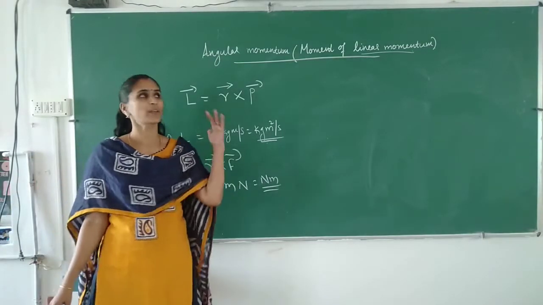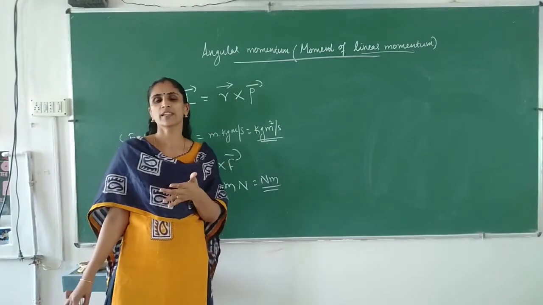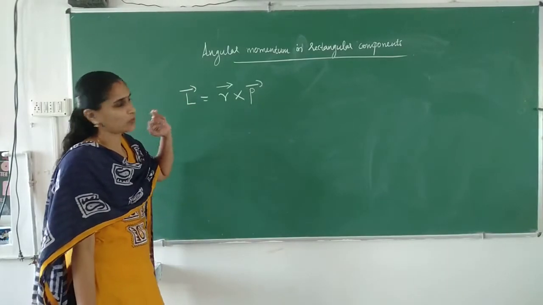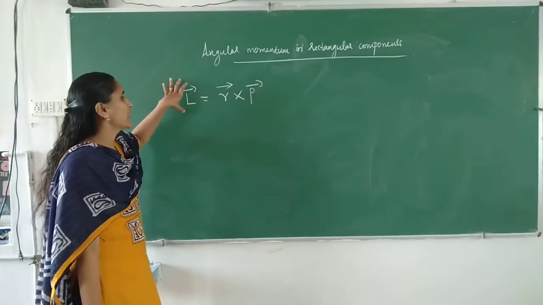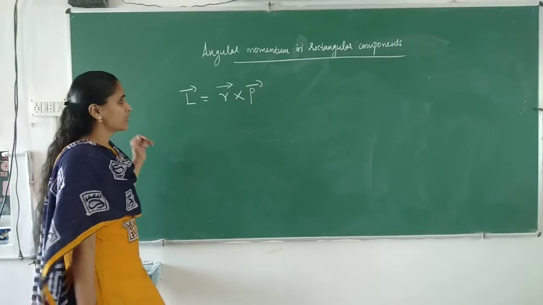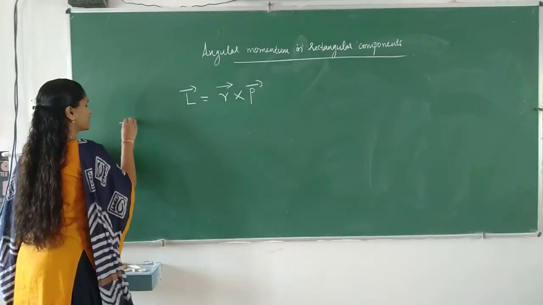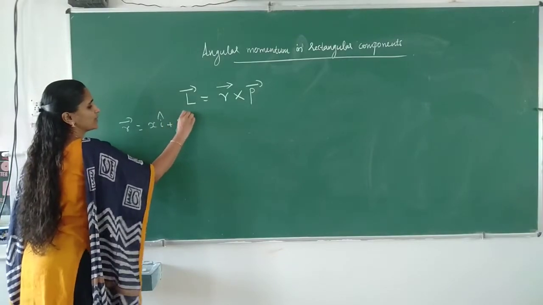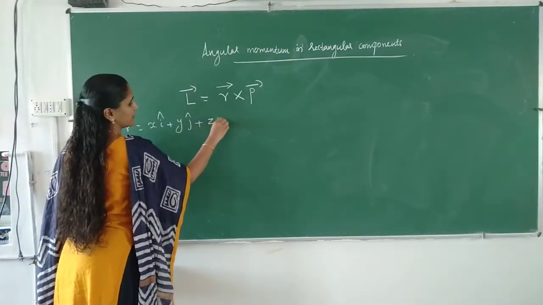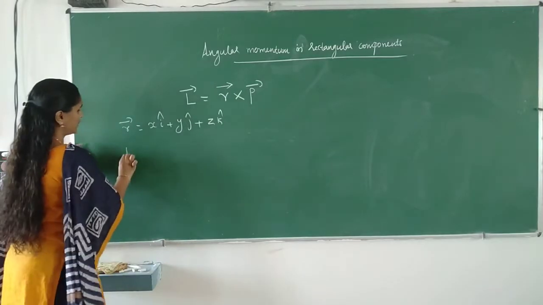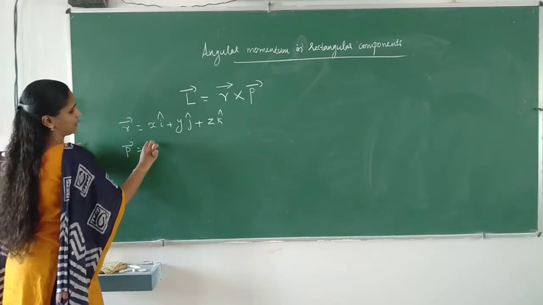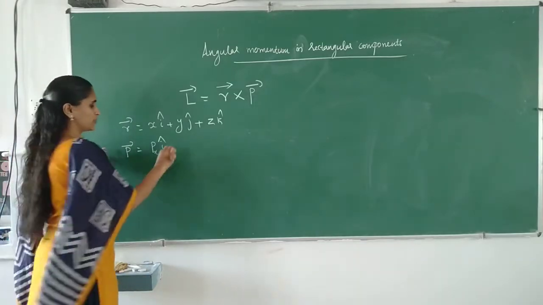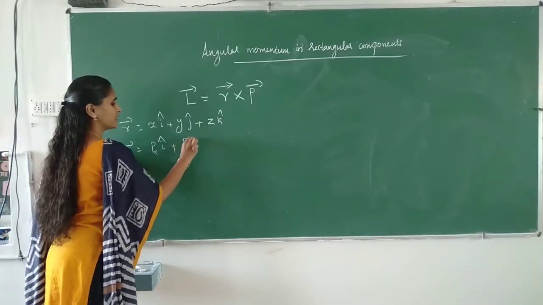Now we can represent angular momentum also in rectangular components. Already we know that L is equal to R cross P. The position vector can be represented as xi plus yj plus zk, and momentum can be written as pxi, where px is the x component of momentum, plus pyj plus pzk.